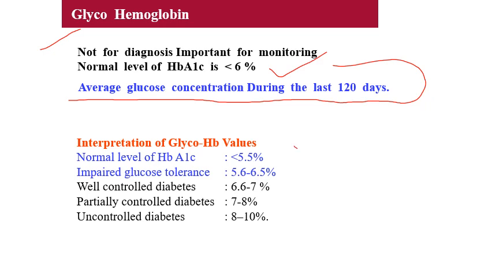So you should know the normal values. Normal HbA1c is less than 5.5%. Impaired glucose tolerance is 5.6 to 6.5%. In well-controlled diabetes, usually the HbA1c level is between 6.6 and 7%. If the patient is not controlling his diabetes properly, like not taking treatment properly, or not doing his exercise, or not controlling his diet, it can even go above 7%, 7 to 8%, and 8 to 10% in poorly controlled and uncontrolled diabetes mellitus.